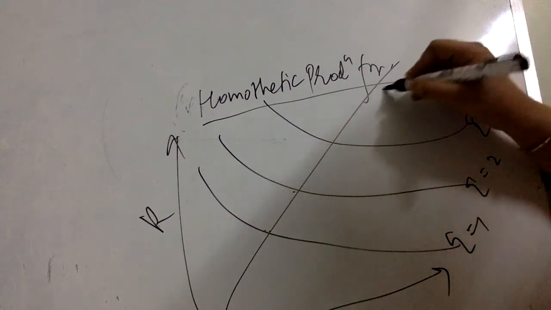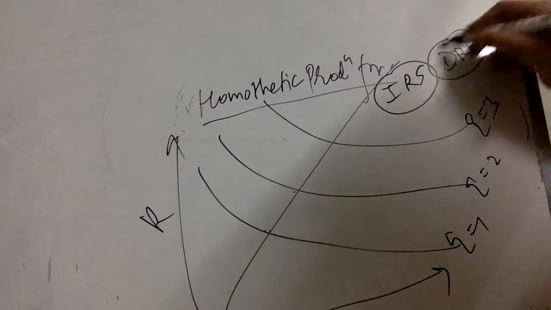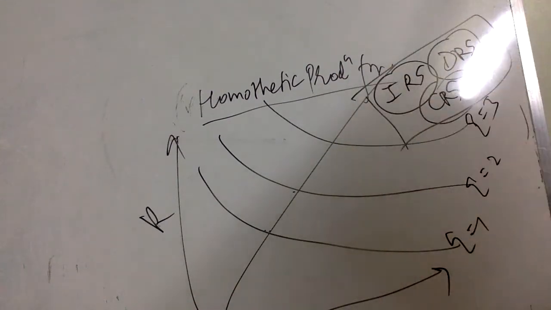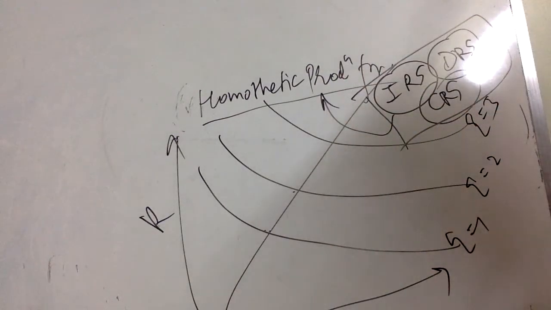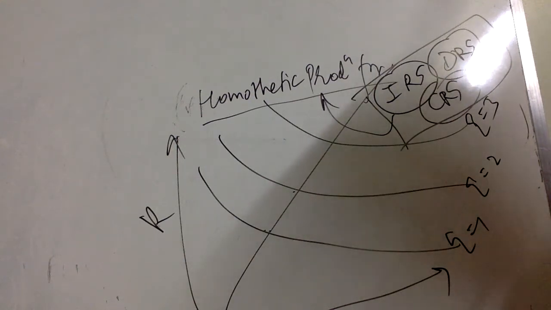So even if we have increasing returns to scale here, or diminishing returns to scale here, or constant returns to scale here, all kinds of returns to scale can exhibit the property of a homothetic production function. So it need not be the case that it necessarily has constant returns to scale.